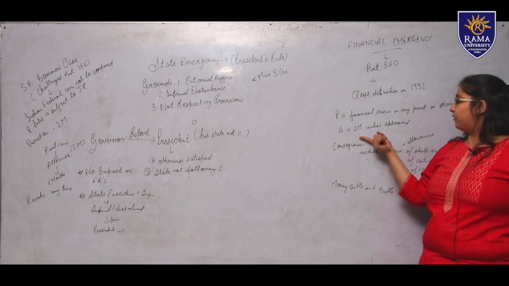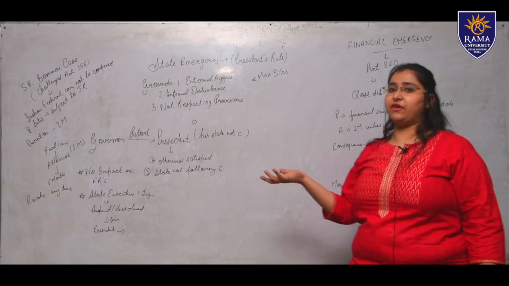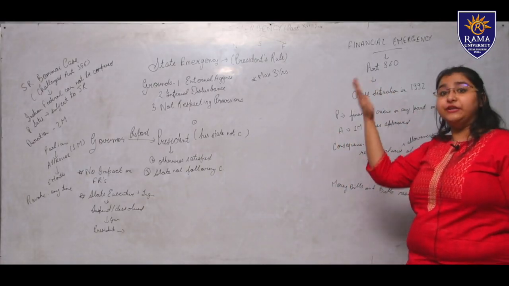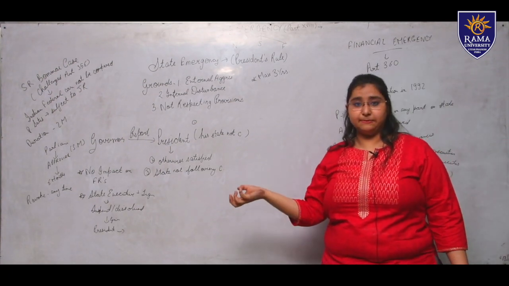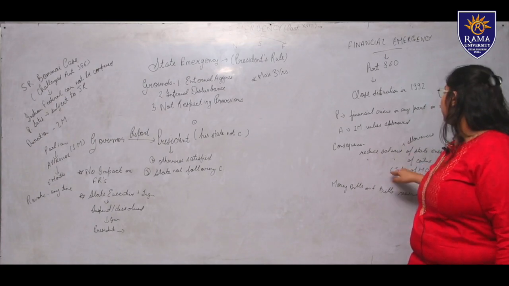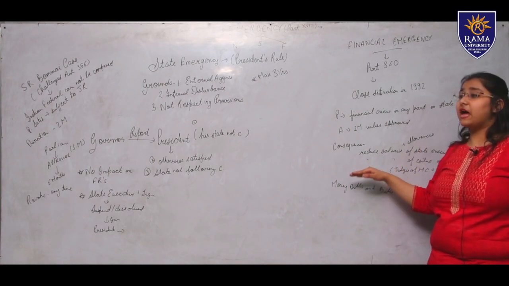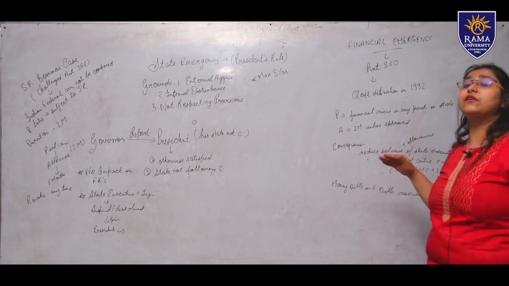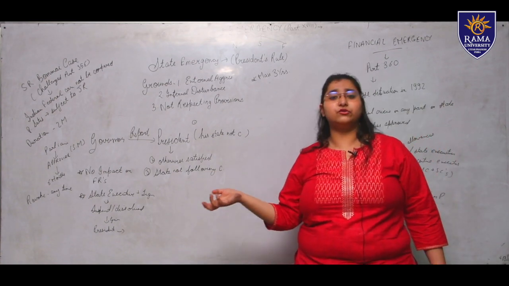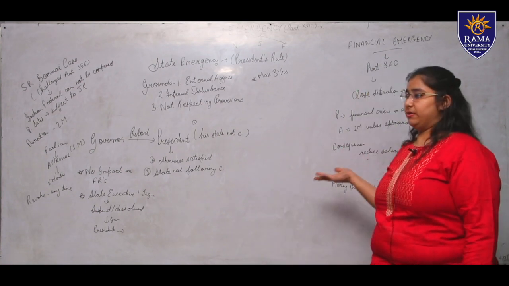It can work for 2 months unless it is approved. What are the consequences? What happens in a financial emergency? First, we reduce the salary of the state legislators, and even the salaries and allowances of state executives, and even the salaries of central executives like the Supreme Court judges and the High Court judges are reduced during the time of financial emergency.